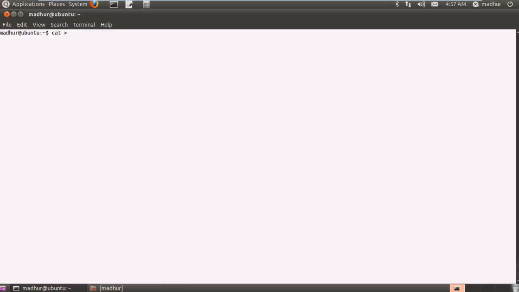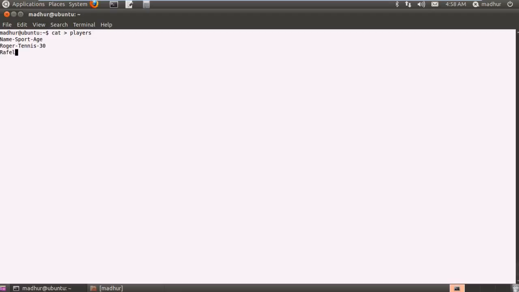I'm going to use the cat command and create a file called players. In this file, it's going to be some sort of a table, and I'm basically going to have three columns in it. The first column is going to have name, the next column is going to have sport, and the next column is going to have age. That's going to be the final column. In the next line I'm going to input the names of some players I know. So Roger Federer, he plays tennis and his age is 30.